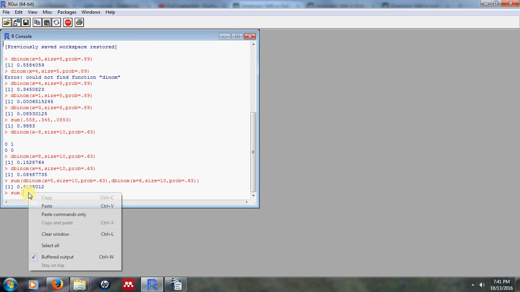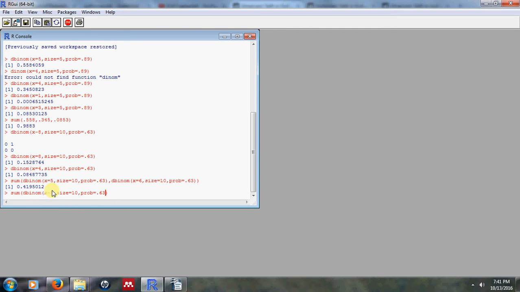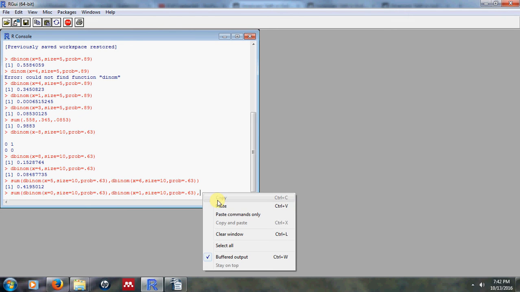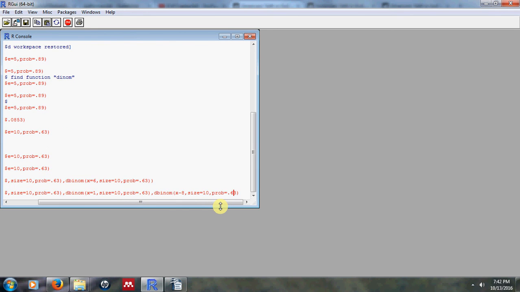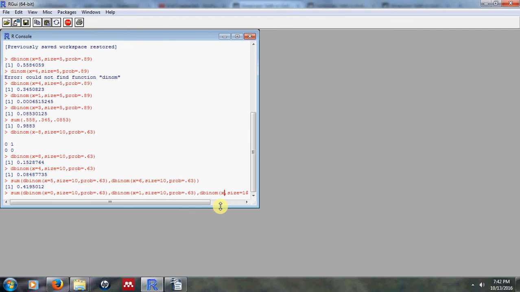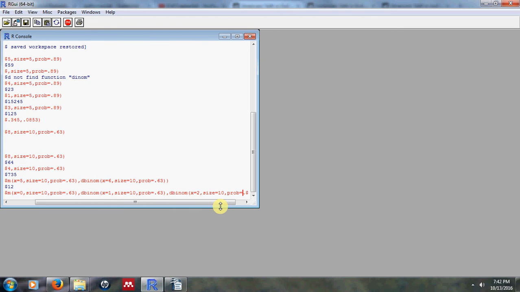We change this to equal 0, and then we add up the probability that 1 among the 10 will believe in God with certainty, and then we add a comma and add another one, which is that among the 10, 2 of them will believe in God with certainty.